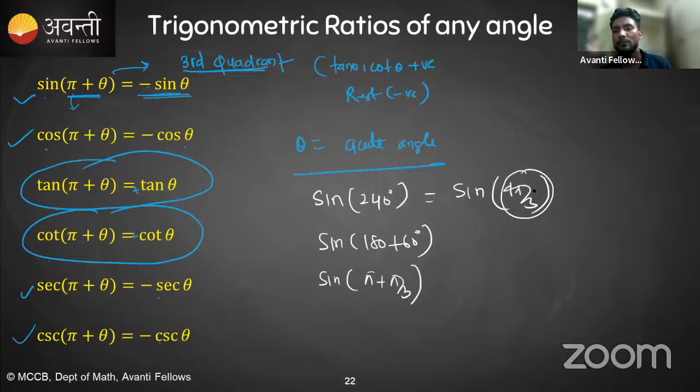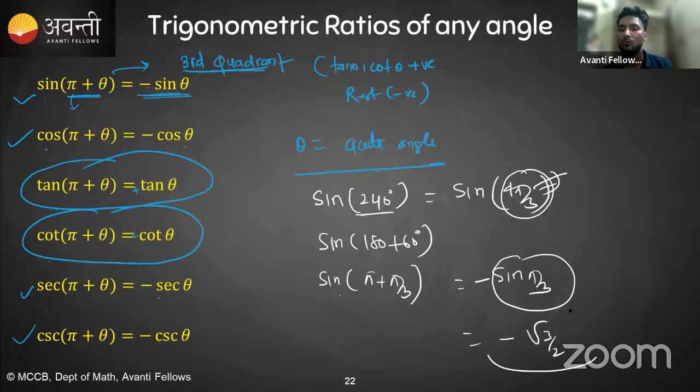Sometimes they will give it to you like this also: sine 4 pi by 3 is nothing but 240. Then we can use sine pi plus pi by 3. First we write sine pi by 3, and then we check that this is in the third quadrant, so there will be a negative sign. Sine pi by 3 is nothing but root 3 by 2. So the overall value will be minus root 3 by 2.